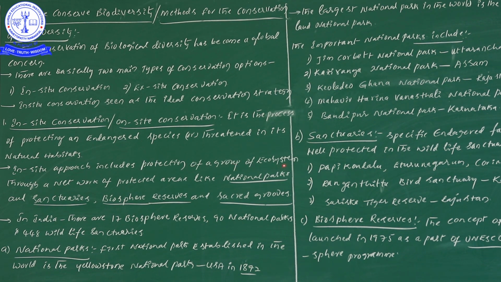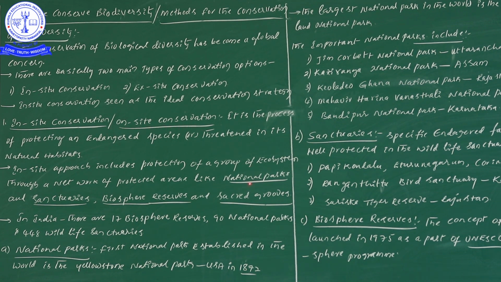Which protected areas do we generally use? National parks, sanctuaries, biosphere reserves, sacred groves. This network of protected areas is used for in situ conservation, or on-site conservation.